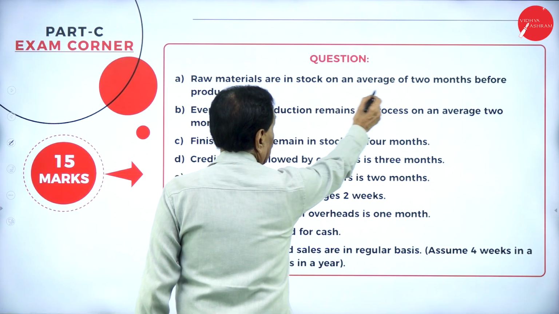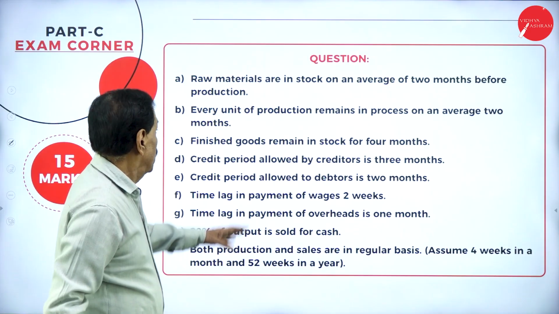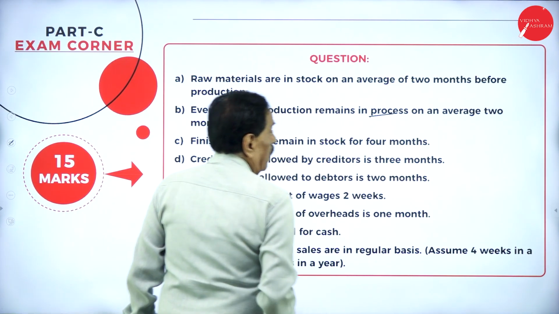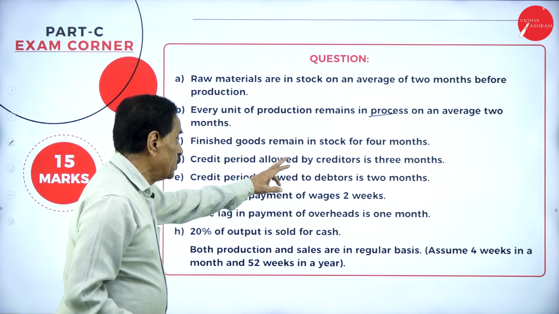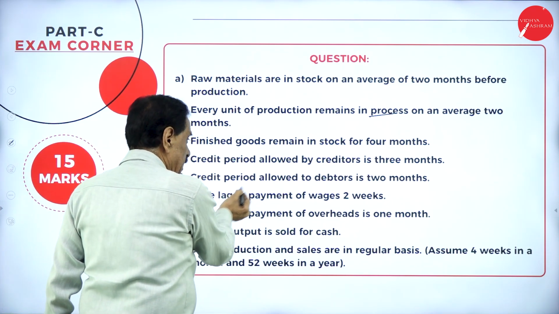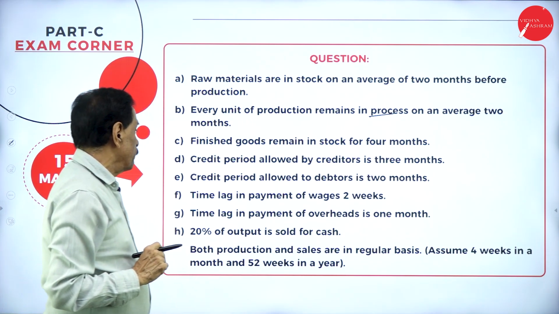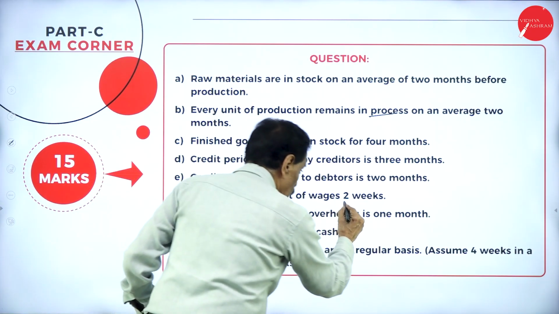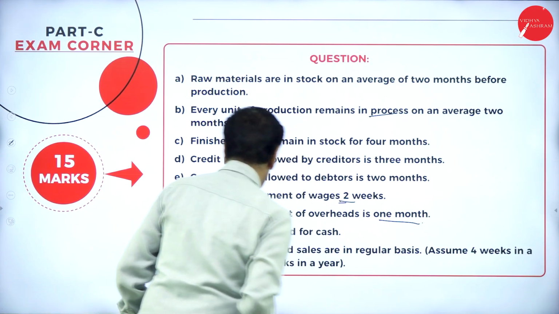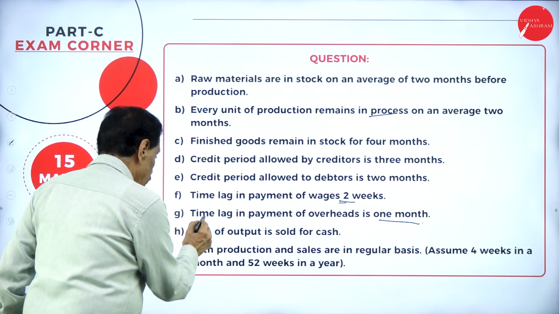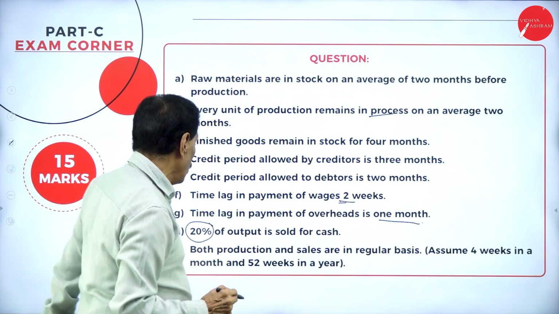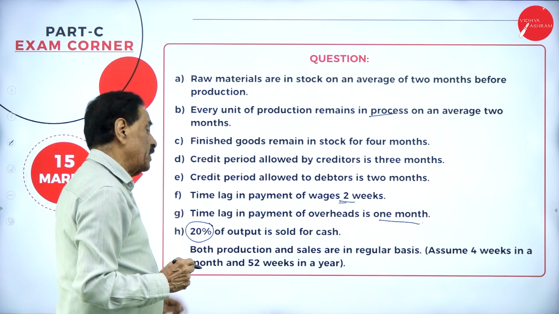Raw materials are in stock an average of 2 months before production. Every unit of production remains in process, this is important, an average of 2 months. Finished goods remain in stock for 4 months. Credit period allowed by creditor is 3 months. Credit period allowed to debtor is 2 months. Time lag in payment of wages 2 weeks. Time lag in payment of overhead is 1 month. 20% output for cash. Both production and sales are on regular basis. Assume that 4 weeks in a month and 52 weeks in a year.